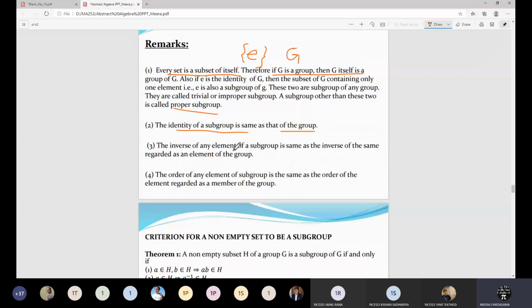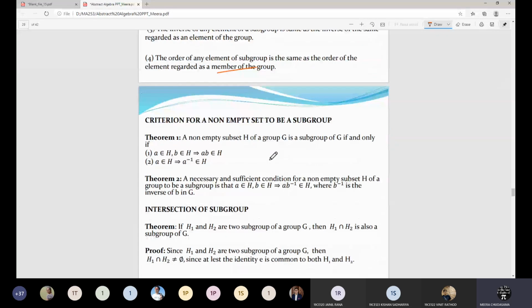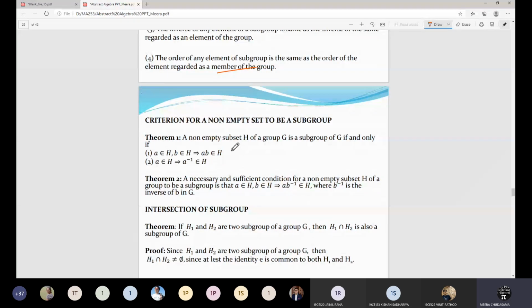The inverse of any element of a subgroup is the same as its inverse in the group, right? And the order of an element is also preserved when considering the subgroup as a group. Now suppose A and B are in H, where H is any non-empty subset of the group.